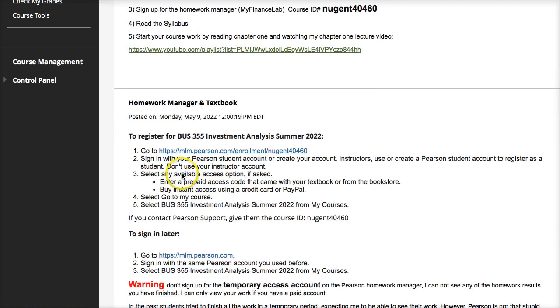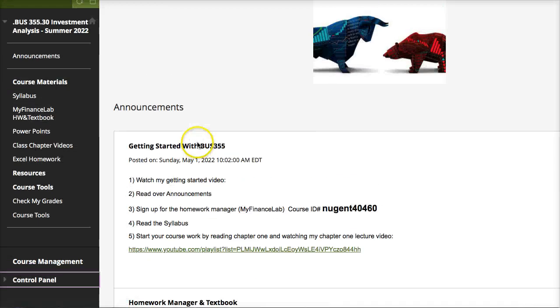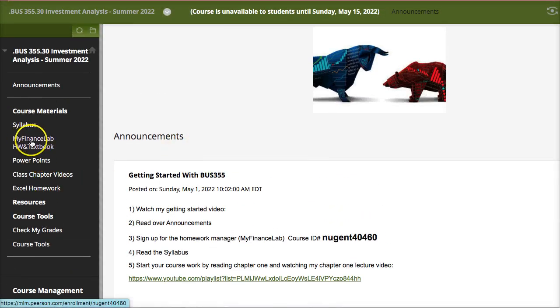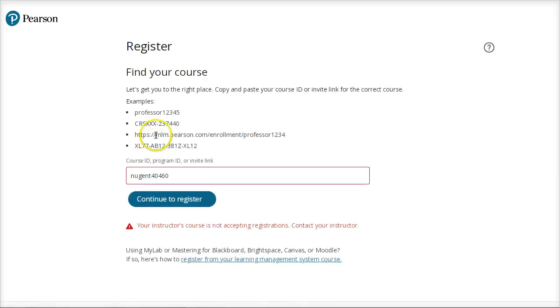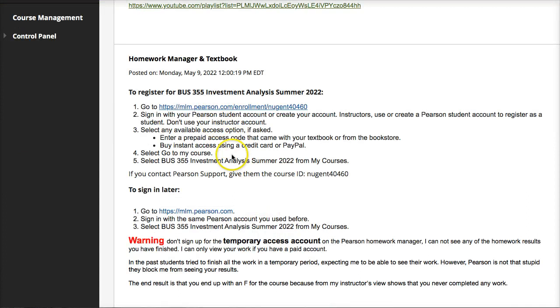The second announcement is about the homework manager. If you click this link here, or if you click the link that says MyFinanceLab here, it'll bring you over to the registration for the course and automatically have the course ID logged in, so there'll be no confusion. So you just click here to continue to register, and then you just follow the instructions. What's nice about the homework manager is it comes with an e-textbook. So you buy the homework manager, you have an e-textbook that comes loaded into it, and once you pay for it, you can sign in later.